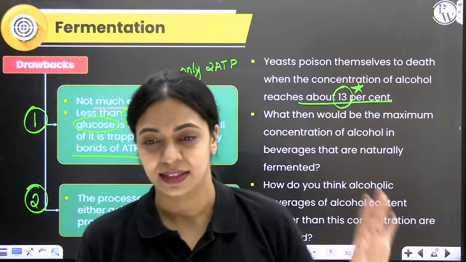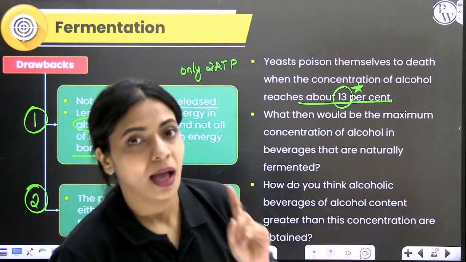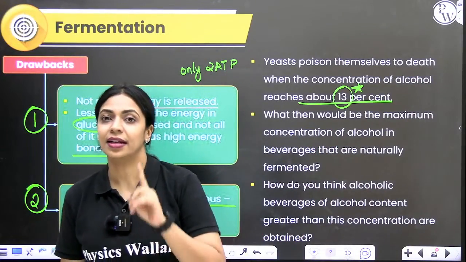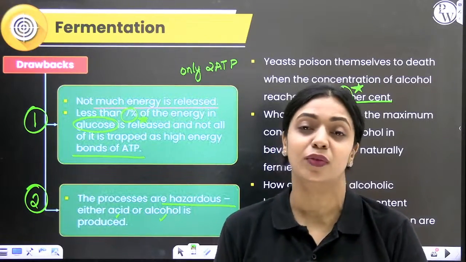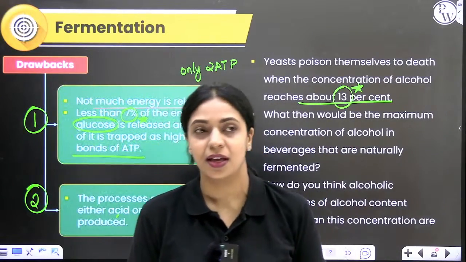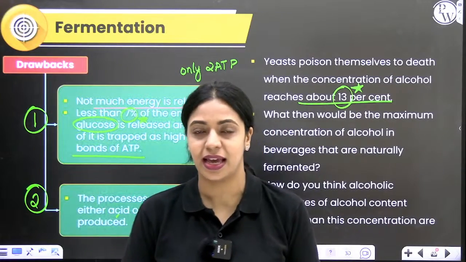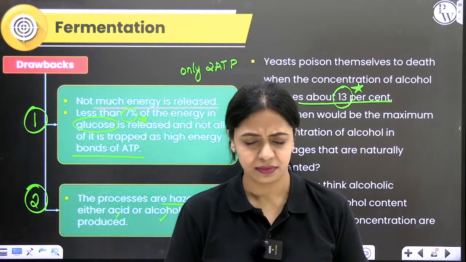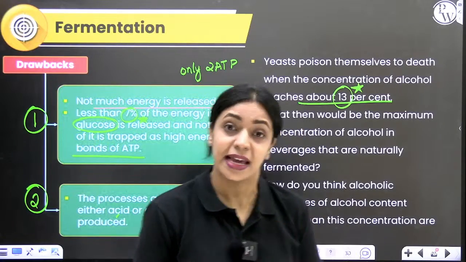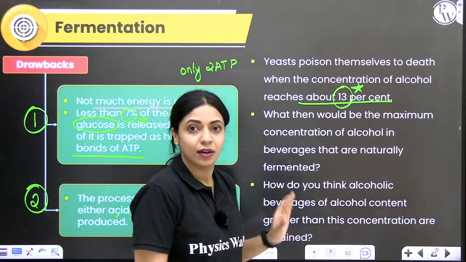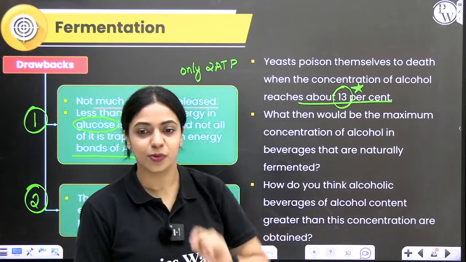It will start dying. But there are certain alcoholic drinks in which the alcohol content is much more than 13%. If you consider whiskey and rum and many other types of alcoholic drinks, the alcohol content in that exceeds 13%. How is that possible? That is one question.